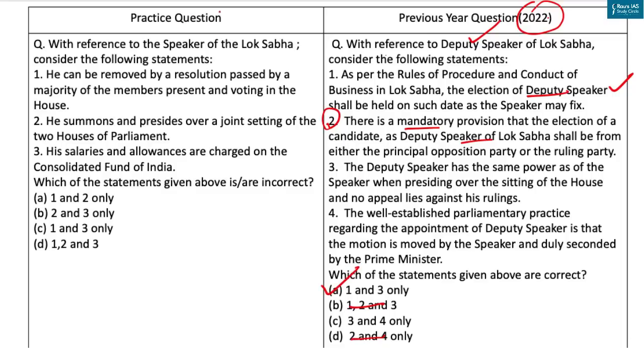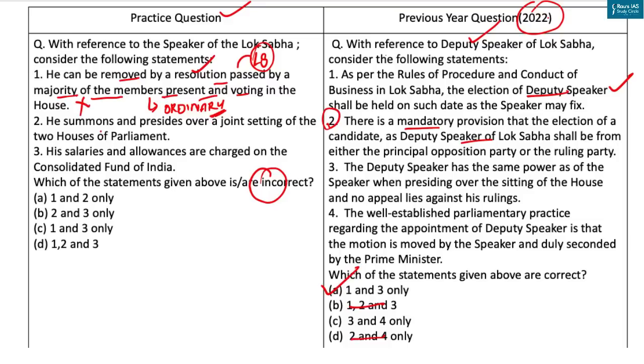Now let's come to the practice question. Here you have to identify incorrect statements. The first is, he can be removed by a resolution passed by a majority of the members present and voting in the House. The Speaker is provided with security of tenure. He can be removed only by a resolution passed by a majority of all the then members of the House and not by an ordinary majority. And what is ordinary majority? It is a majority of the members present and voting. So this is ordinary majority. So our first statement is incorrect.